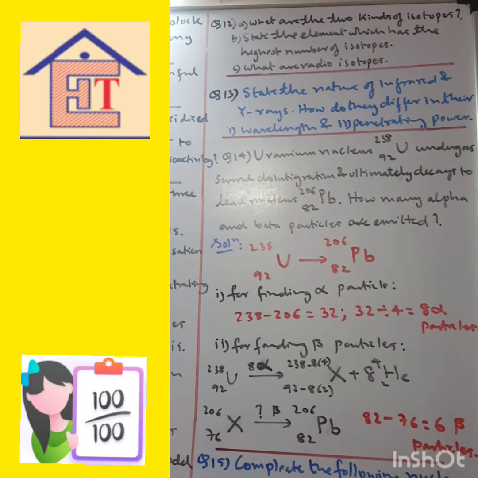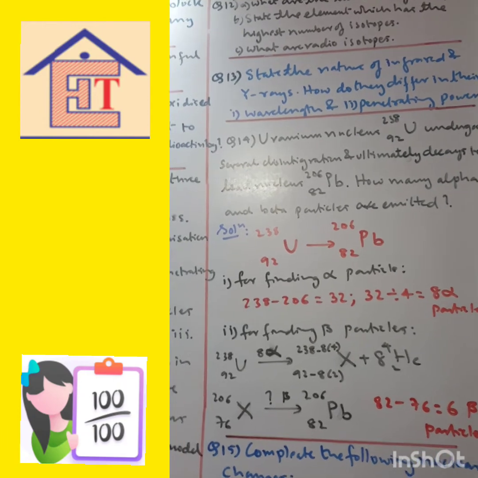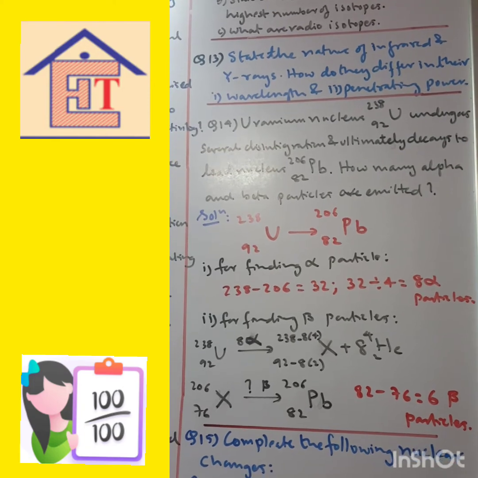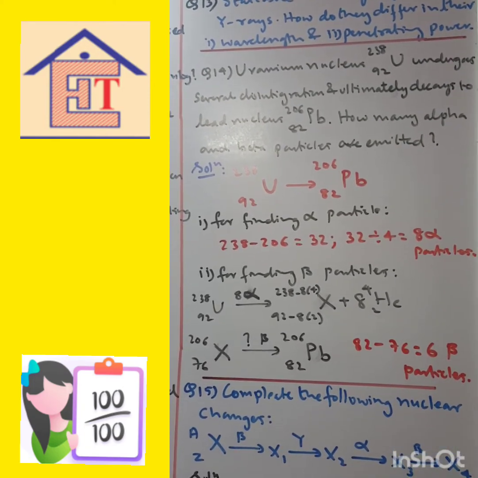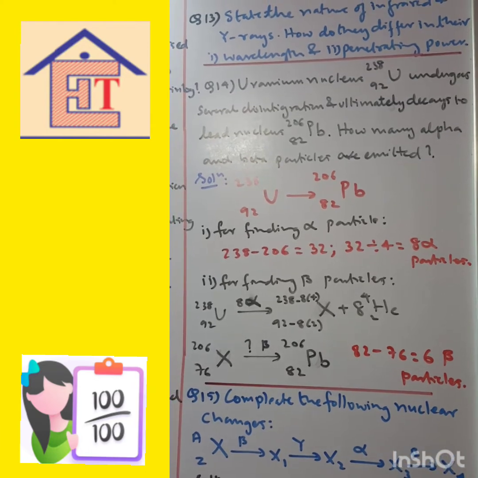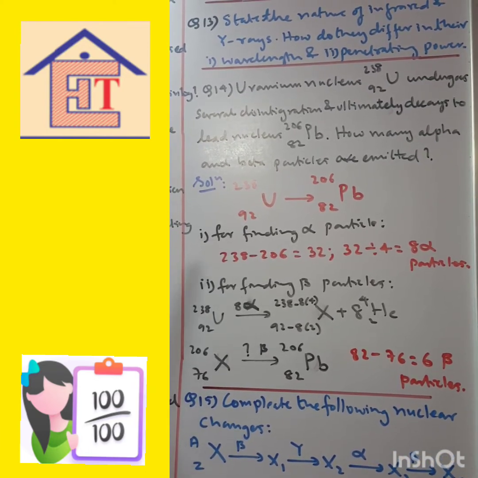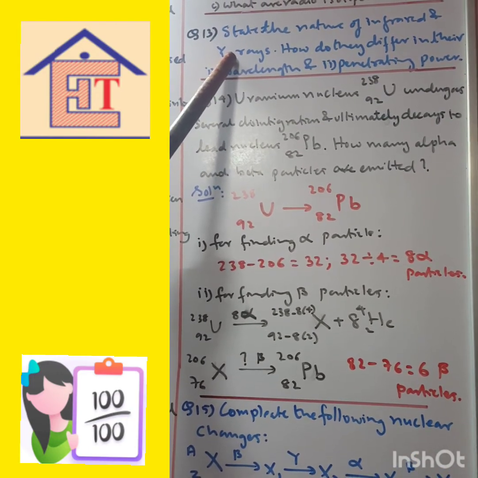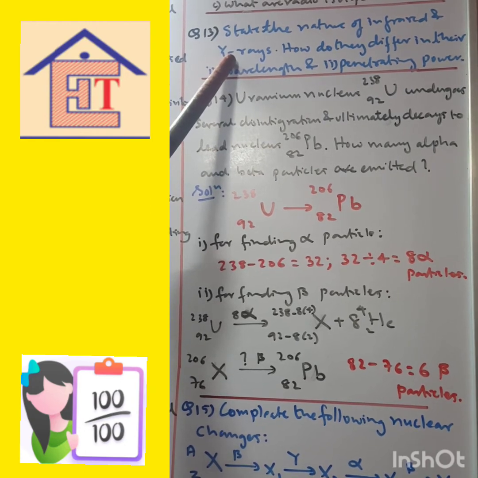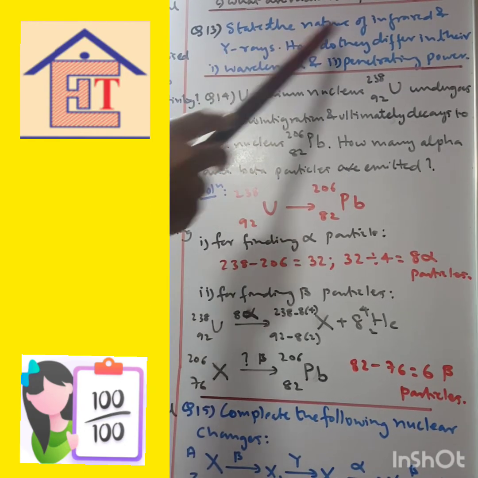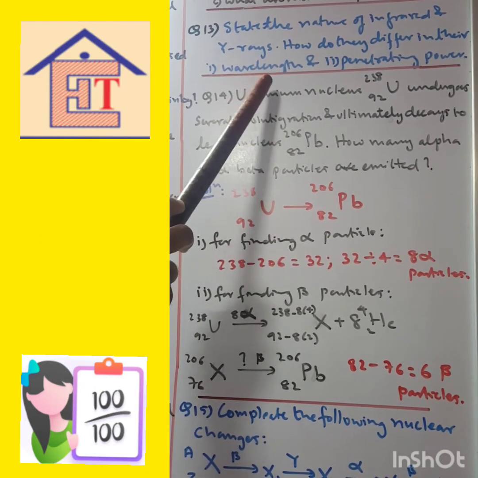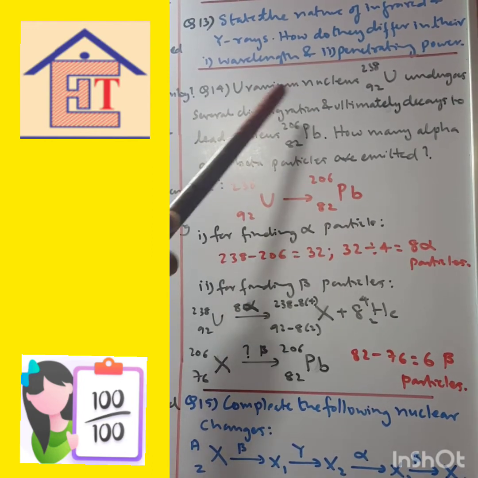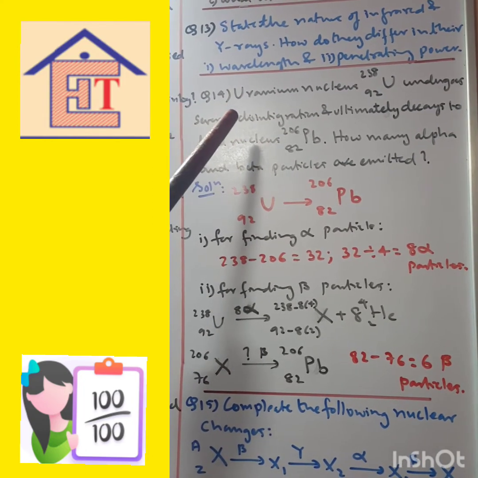Then question number 13. State the nature of infrared and gamma rays. How do they differ in their wavelength and penetrating power? Gamma rays have a very high penetrating power. Okay, gamma rays are electromagnetic waves. Both are electromagnetic waves. Wavelength and penetrating power, you have to write it down, referring to the video which I have put in.